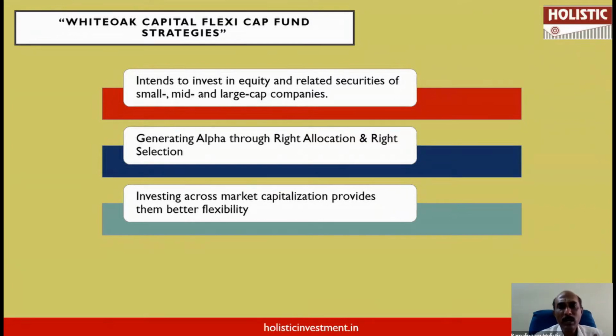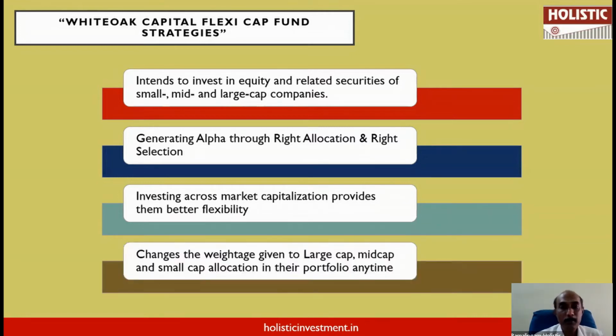Because this fund can invest across market capitalization, this brings a lot of flexibility to the portfolio. Based on the market outlook, the fund manager will be able to take momentum calls if needed. And he can also choose to change the weightage dynamically. From large cap, he can go overboard, he can move to mid cap, from there to small cap. Whatever allocation he wants to give, he will be able to do it. Weightage can be changed by the fund manager anytime based on the outlook. I think by and large, we are able to understand the investment strategy of Whiteoak Capital Flexi Cap Fund.